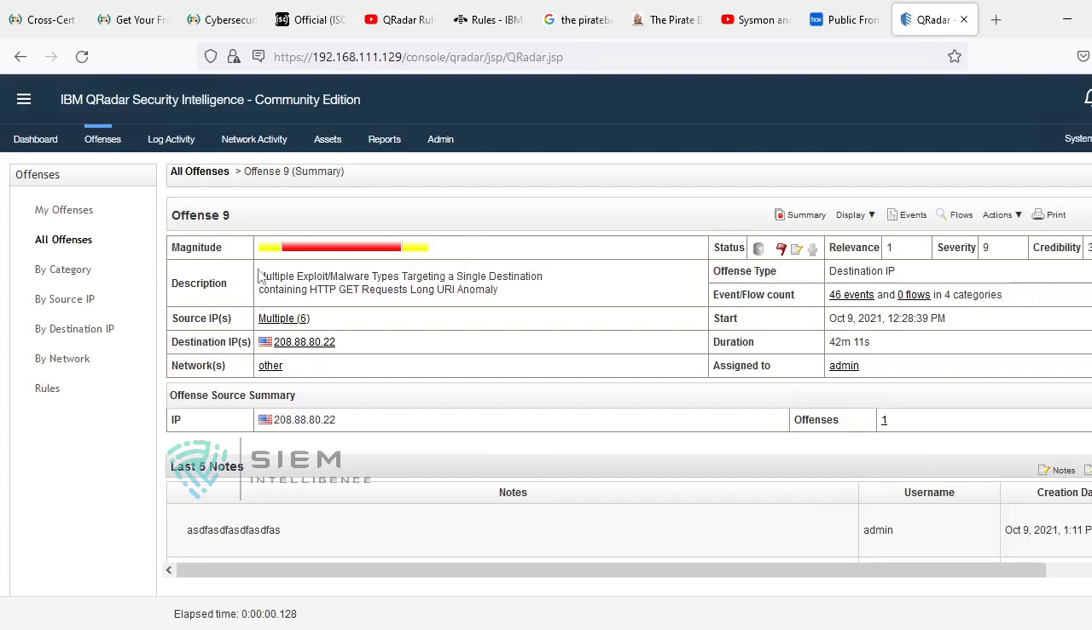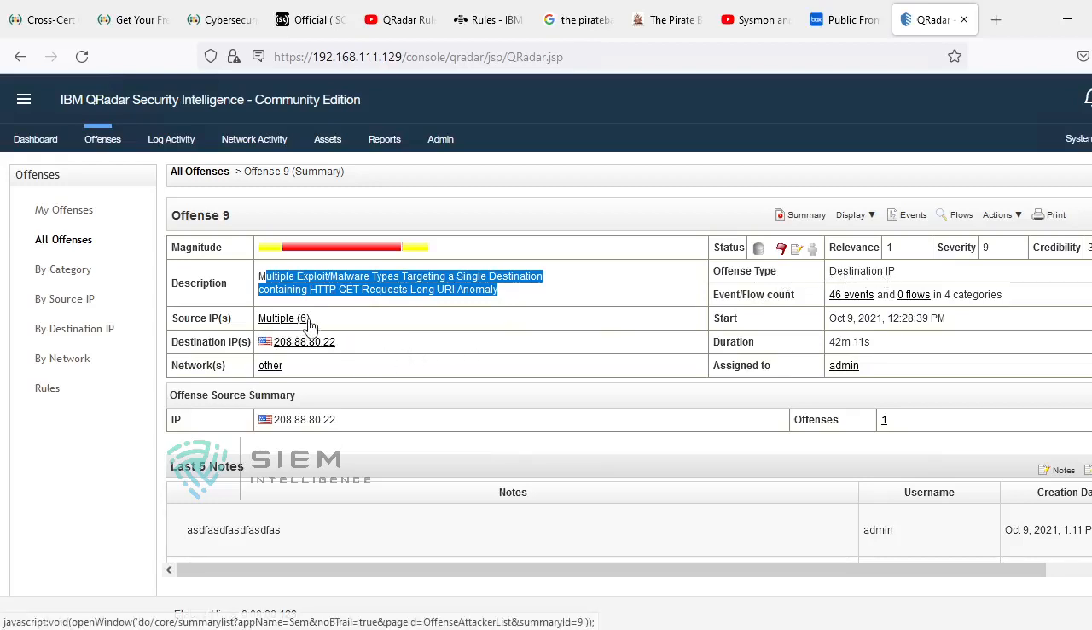So you can also come to know what kind of description it is. It is exploit based and a single destination containing HTTP. They want to go for an HTTP GET request. So who is the destination? You can come to know here. You can understand how many source IPs are involved in sending this kind of longest URI anomalies. How many events? See, if you click over here, these many events were triggered.